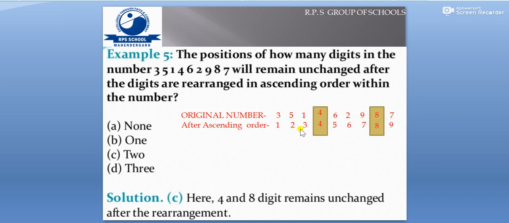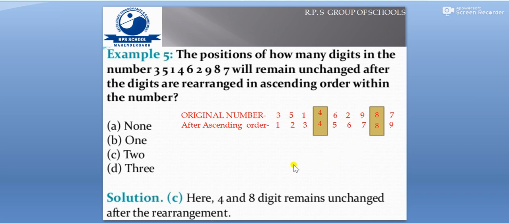So when we arrange the same series in ascending order, we find first 1, then 2, 3, 4, 5, 6, 7, 8. And here you see, we have tried to show you that there are two digits in the series, 4 and 8, whose positions in the original number remain the same even when we arrange it in ascending order.